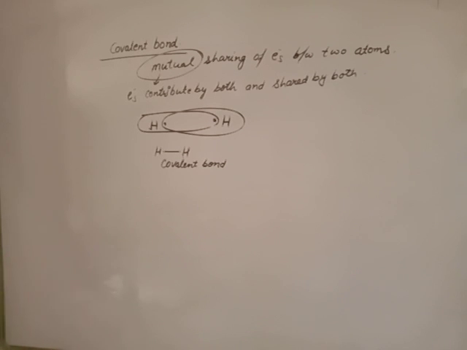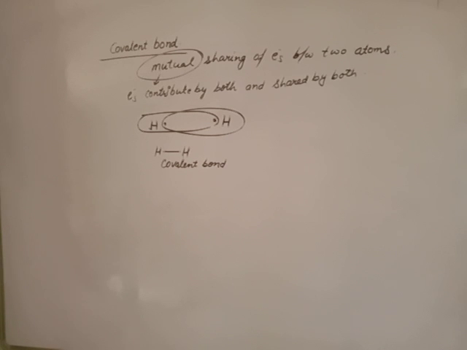The number of electrons shared by an atom is known as covalency. Each hydrogen shares one electron, so the covalency of each hydrogen atom is 1.